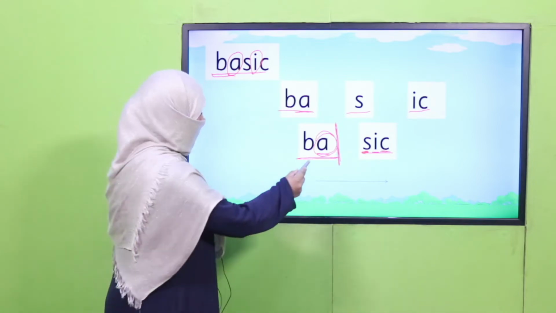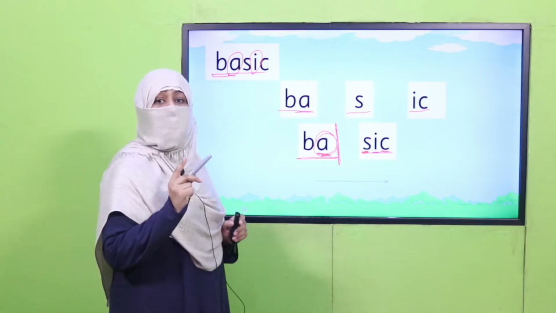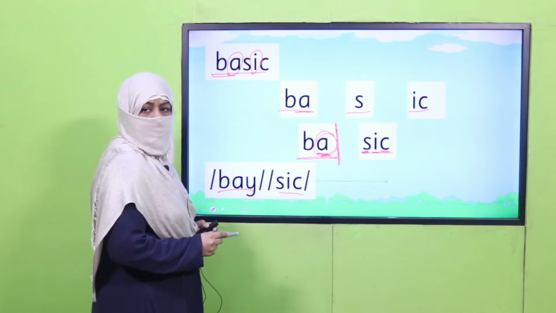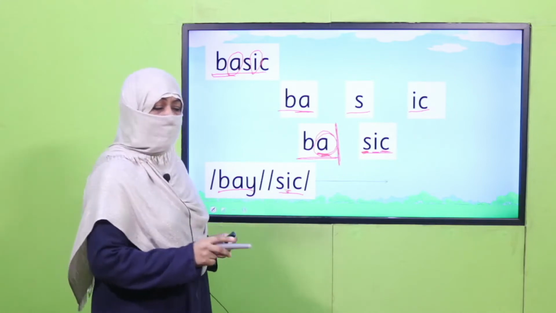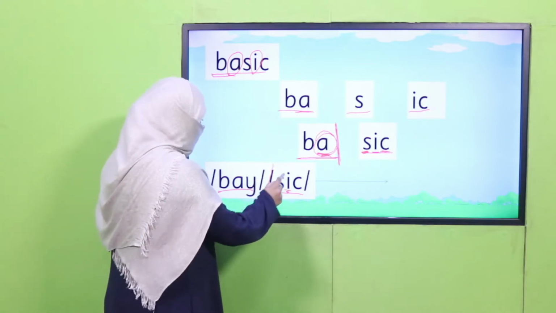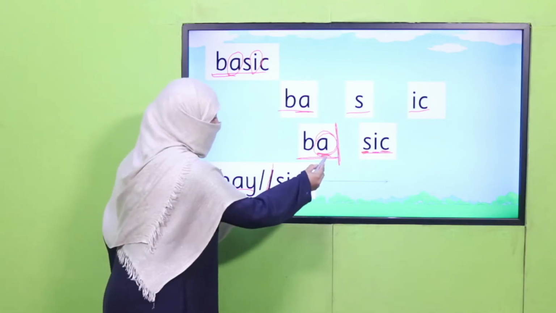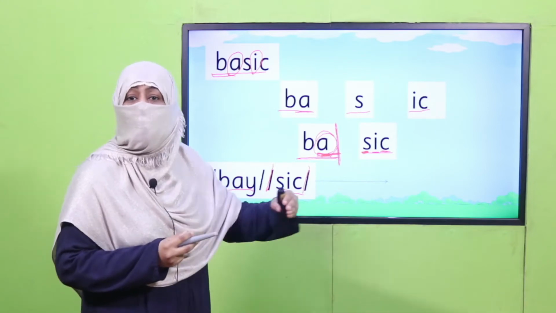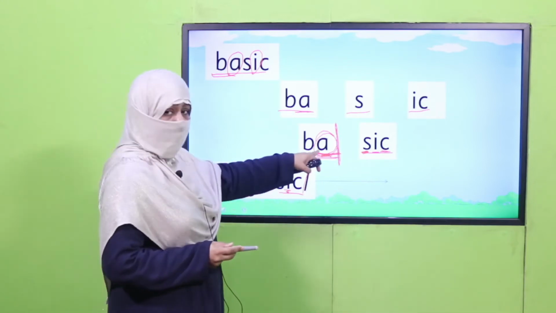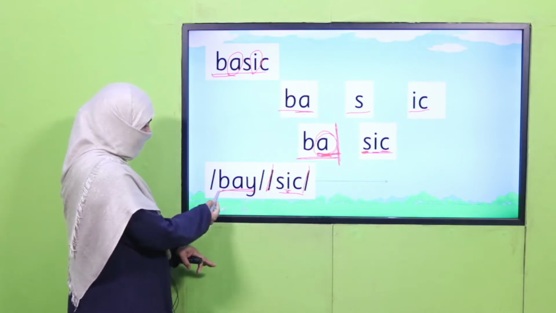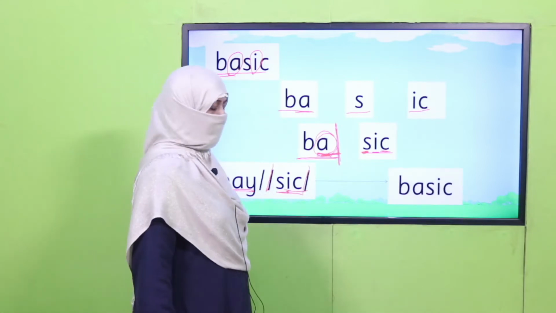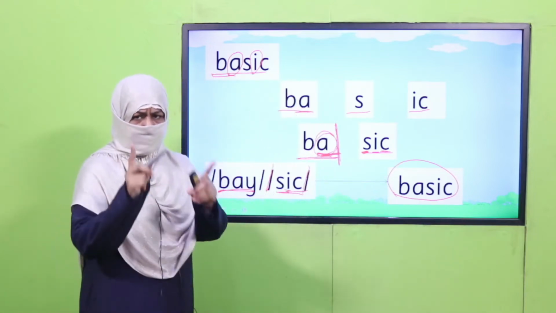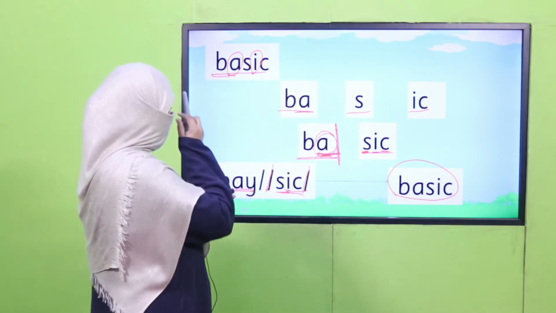Are you getting it? And this will be long A, and we will say basic. This I will be less stressed and it will be a short vowel sound. And this A, because there is no consonant after this vowel, that's why it will be a long vowel, and we will say A. A is a complete sound and it will be basic. And this word becomes basic. This is how we spell and make the syllables. Are you clear? Okay, so let's practice it.